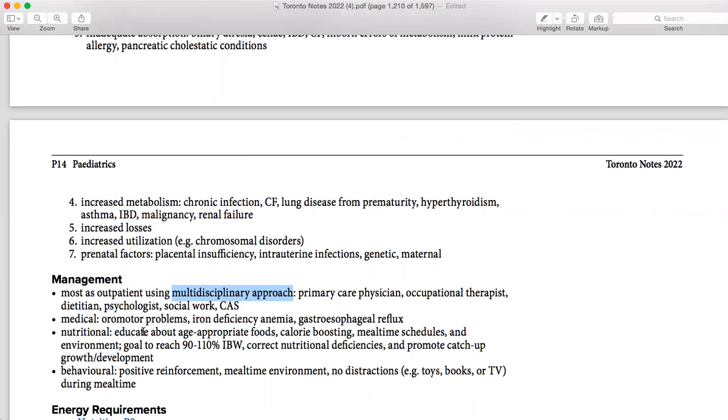Then on the basis of that, you have to rule out any oromotor problem, maybe cleft palate, cleft lip. You have to rule out iron deficiency anemia and give iron. If GERD is going on, you have to start a PPI. So maybe a medical physician is needed, maybe diet is the problem, maybe CAS is needed. So it is a multidisciplinary approach.